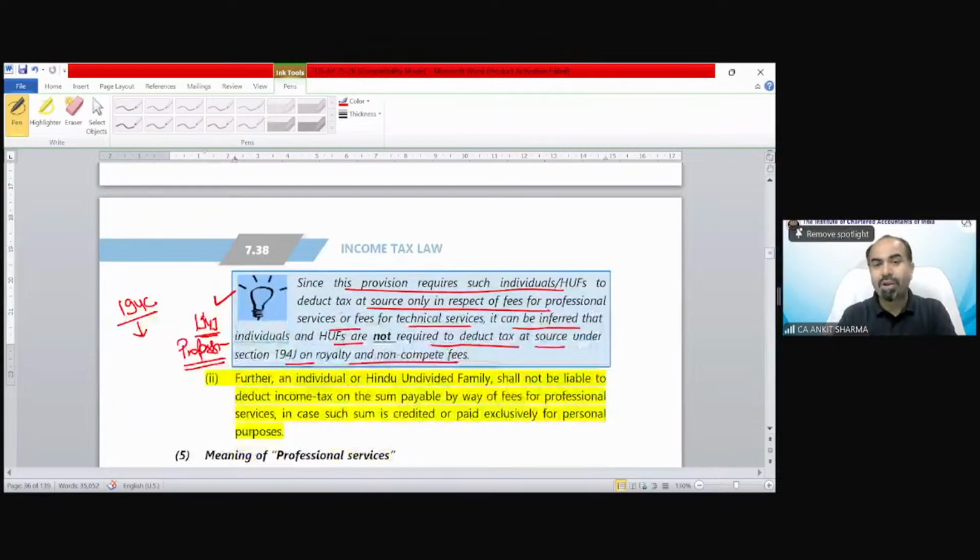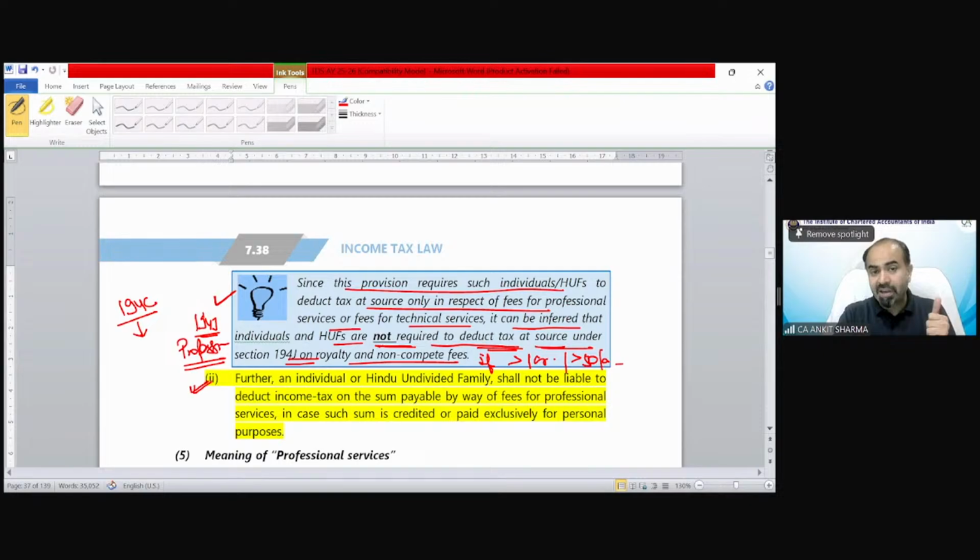this note explains the provision requires such individual HUF only for fees for technical and professional services. So individual HUFs are not required to deduct TDS under section 194J on royalty and non-compete fees, even if turnover exceeds 1 crore or 50 lakh.